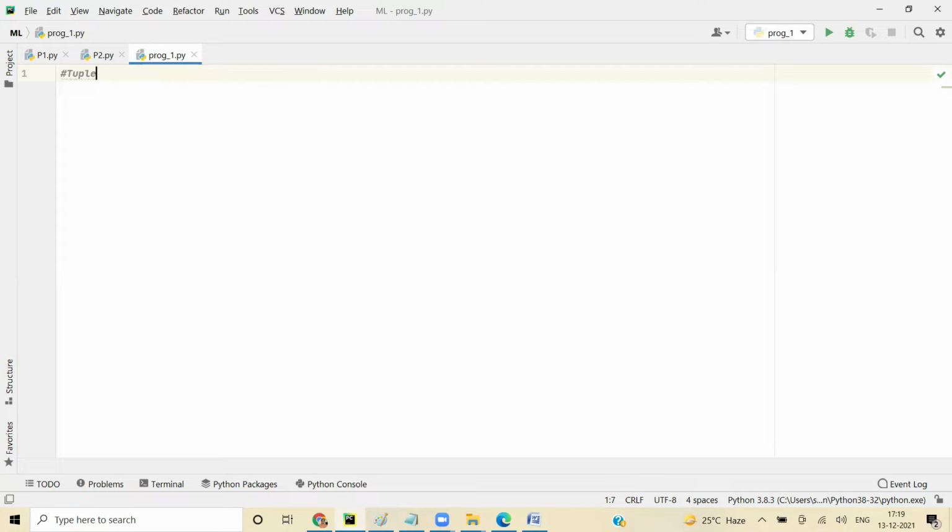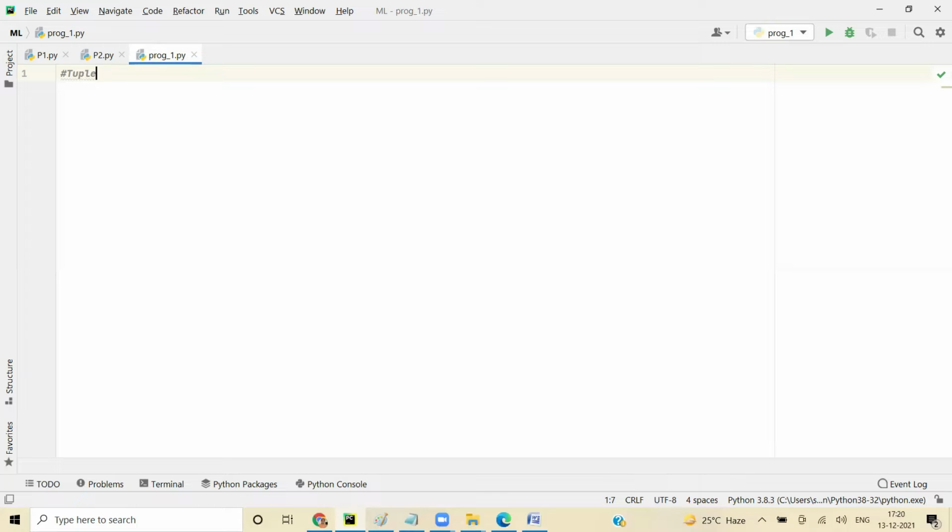List is mutable. You can change the member, right? We saw delete, pop. You can always do that. Tuple is the immutable version of list. That's the only difference. So you can't insert, you can't remove, you can't delete. All those options are not there in a tuple. So tuple doesn't have many features because you can't edit, right?